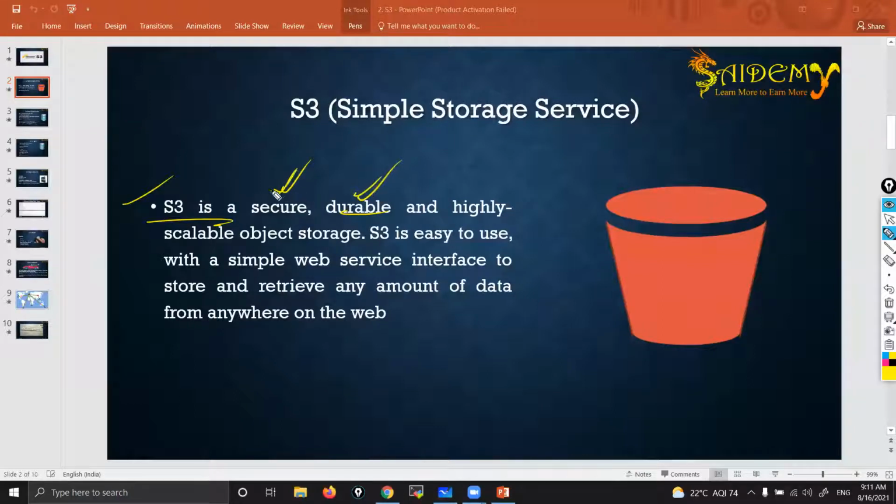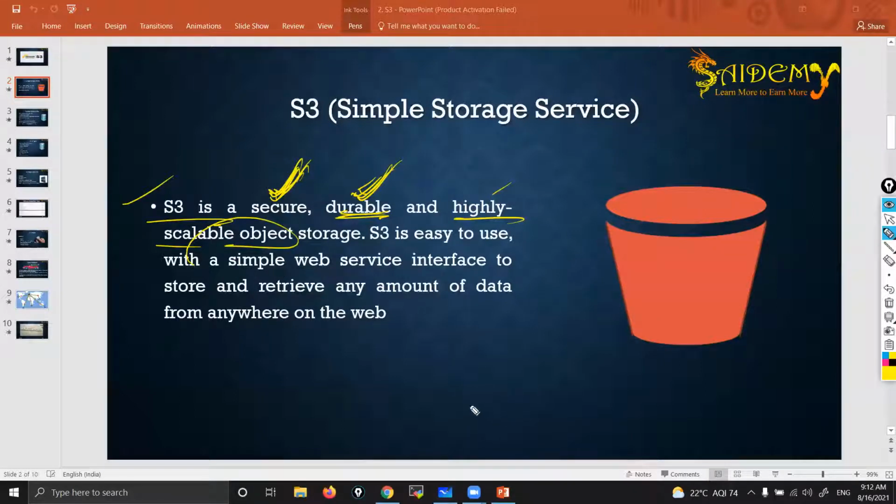Here your data will never be misused and will not go to wrong hands. Here you will never lose your data. And highly scalable means you can store any amount of data. There is no limit. That's what scalable means.